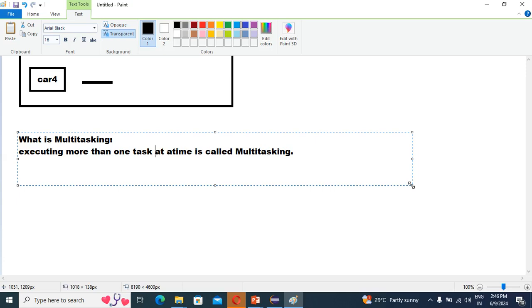So guys, simply we can say executing multiple tasks simultaneously is called multitasking, right? In multitasking, each and every task is a separate independent process.